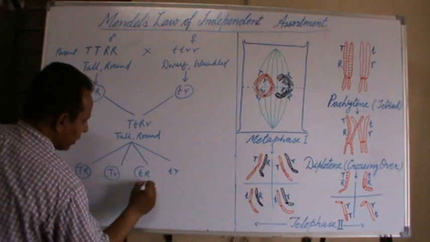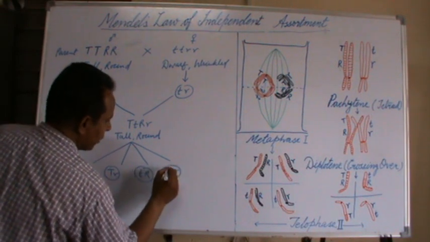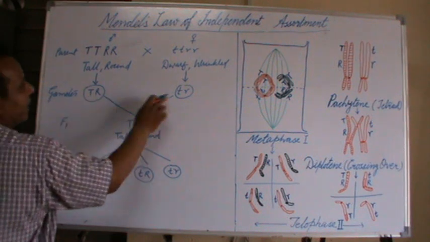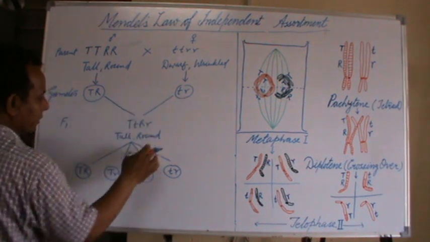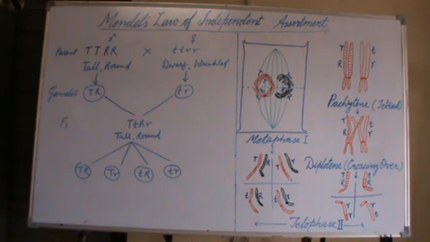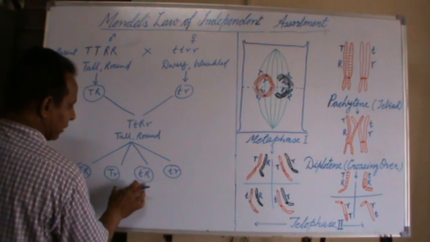Out of the 4 gametes, 50% are similar to the parent gametes and 50% have a new combination of alleles.